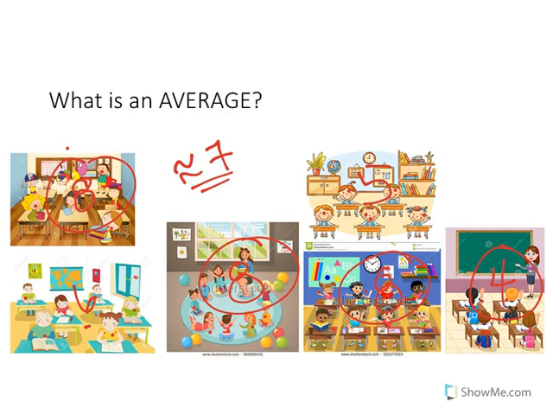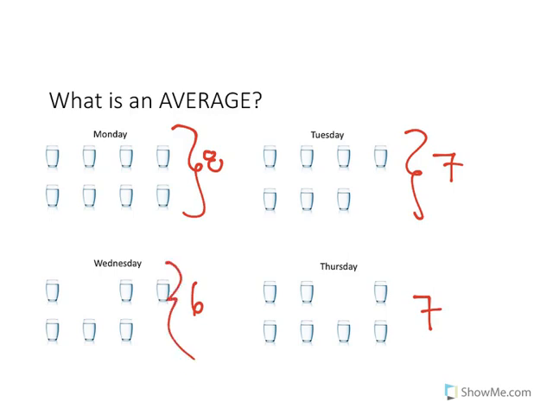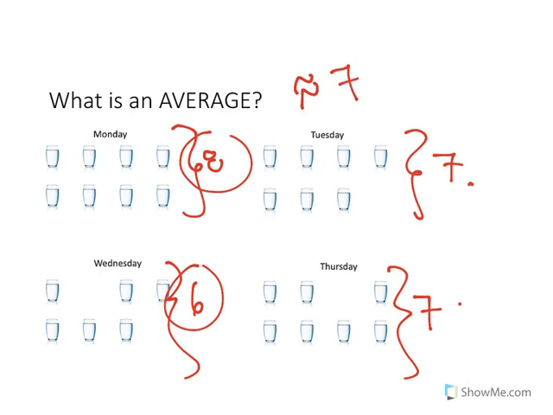Here's another example of an average. On Monday you have 8 glasses of water. Tuesday you had 7. On Wednesday you had 6. On Thursday you had 7. So on average, how many glasses of water do you drink throughout the week? In this case, our lowest number is 6, our highest number is 8, and we have 7 that repeats. So you might have about 7 glasses of water per day on average.